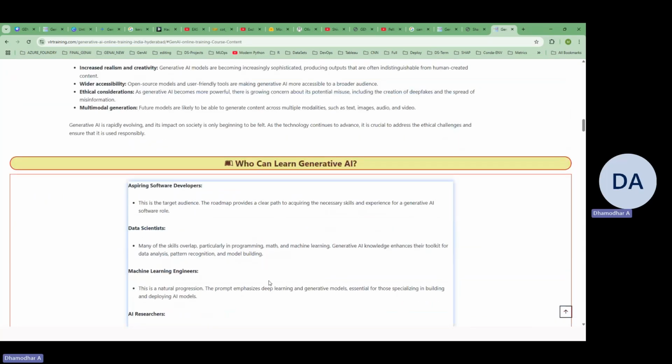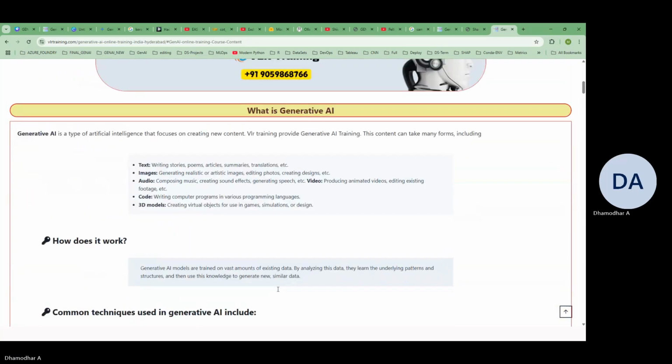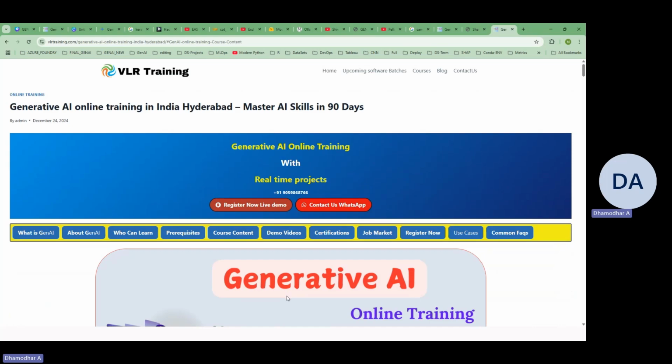There are no prerequisites to take up this course, except that if you know any programming language, it can be C, C++, Java, not necessarily Python. Python anyway is going to be taught in this course. But if you have some programming background, that is good to take up this course.